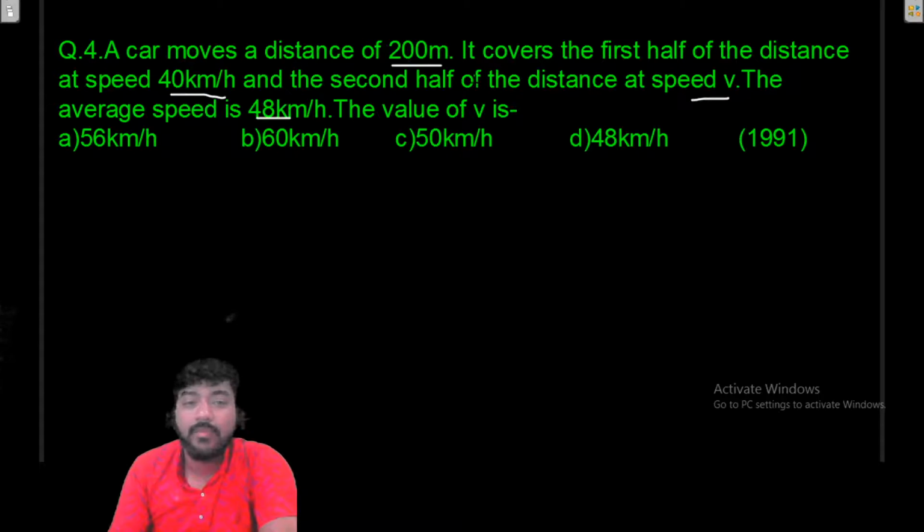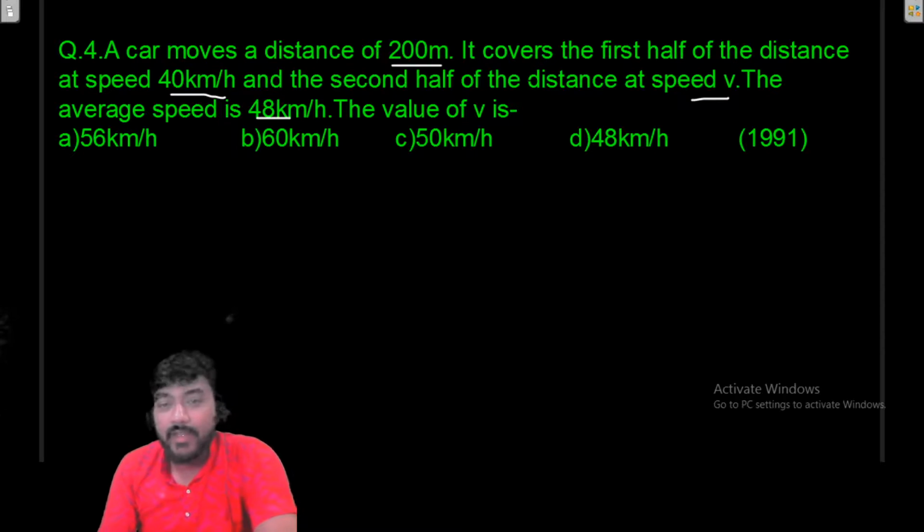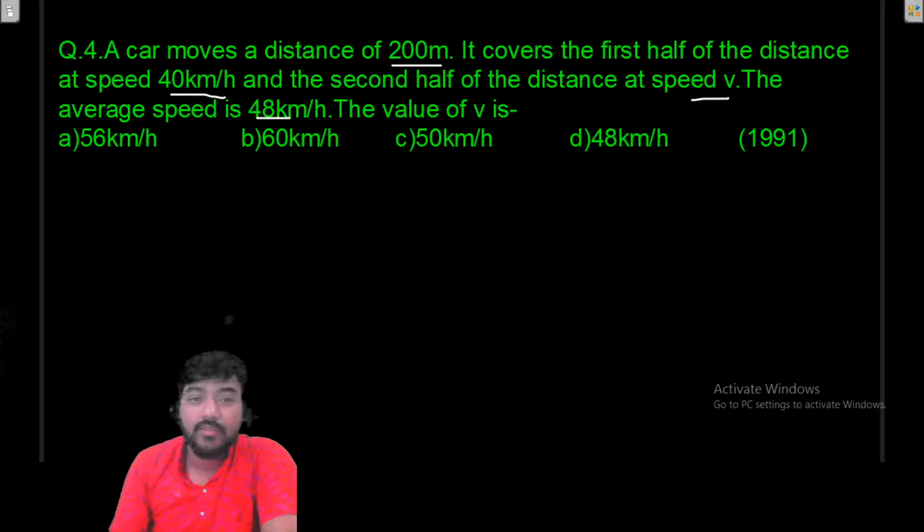So here again the same case. First half of the distance at a speed 40 km per hour and the second half of the distance at speed v. So here v1 is given as 40 km per hour, and v2 is given as v, and v average is also given as 48 km per hour.